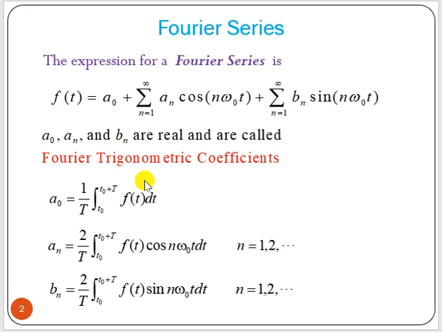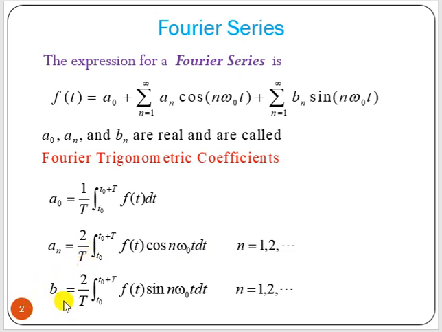Here we can find a0, which is nothing but the integration of f(t) dt over a time period, divided by the time period. And an we can find as the integration of f(t) cosine of n omega 0 t dt over a time period, and we have to divide it by half of the time period. So it is actually 1 by T by 2, so we are getting 2 by T.